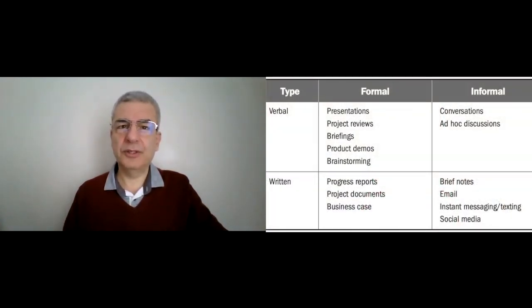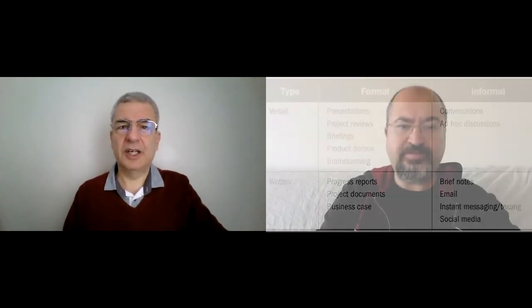What are the types of communication? Communication with stakeholders can take place via written or verbal means, and it can be formal or informal. We see some examples of them on the screen now. What are the communication methods? There are 3 of them: push, pull, and interactive. Can you explain them? Sure.